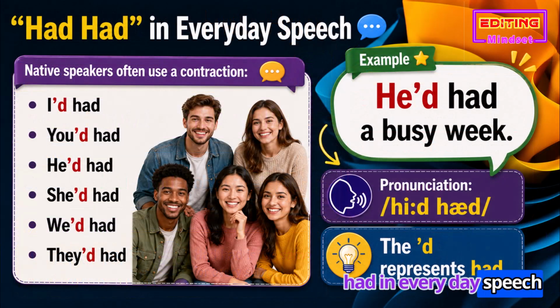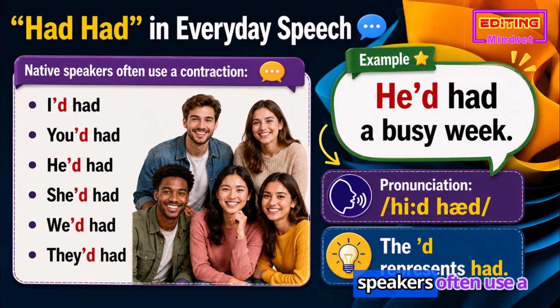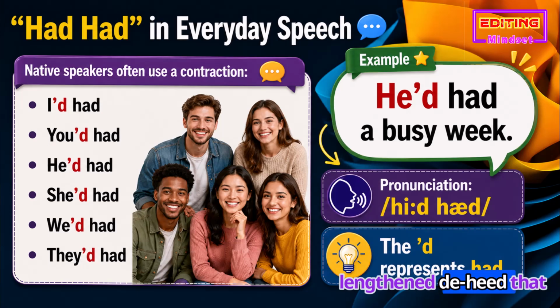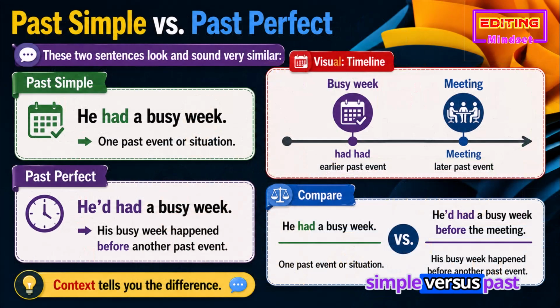Had in everyday speech. Native speakers often use a contraction: I'd had, you'd had, he'd had, she'd had, we'd had, they'd had. Example: he'd had a busy week. The 'd represents had.